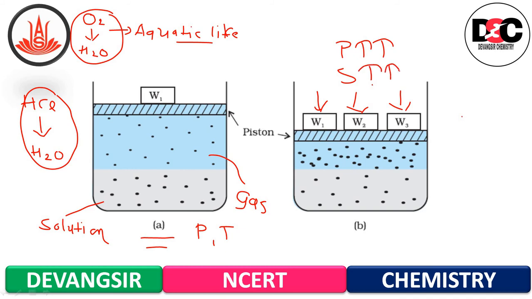This will increase the number of gaseous particles per unit volume over the solution, and also the rate at which the gaseous particles are striking the surface of the solution to enter it. The solubility of the gas will increase until a new equilibrium is reached, resulting in an increase in the pressure of the gas above the solution, and thus its solubility increases.